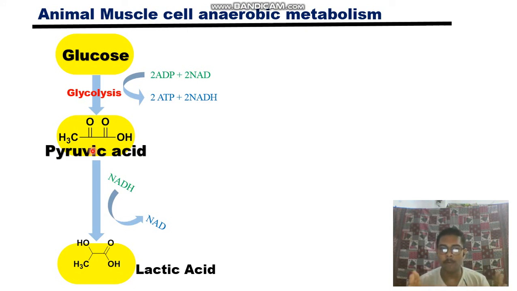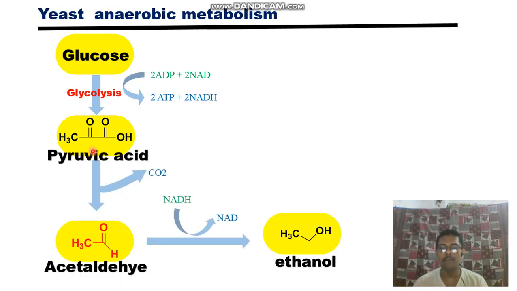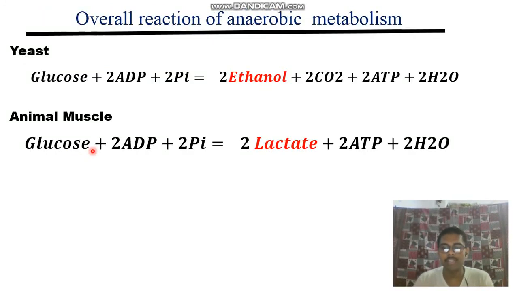So the take home message is that animal muscle cell anaerobic metabolism, in a special condition, forms lactic acid from pyruvic acid. But in yeast, you have seen pyruvic acid is converted to ethanol. So, the final sequence of reactions: the overall reaction of anaerobic metabolism from glucose to ethanol. Mind it, glucose to ethanol conversion does not go in a single step. First glucose to pyruvate, that is called glycolysis, and then pyruvate to ethanol conversion.